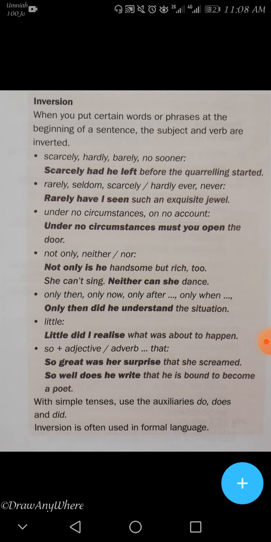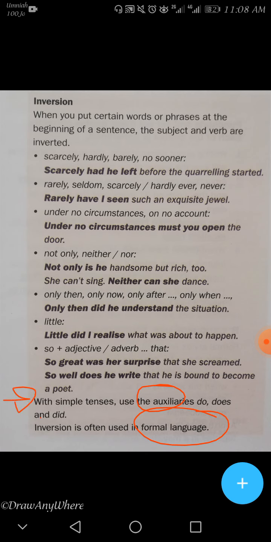Now lastly, with simple tenses, use the auxiliaries do, does, and did. Inversion is often used in formal language, اللغة الرسمية.